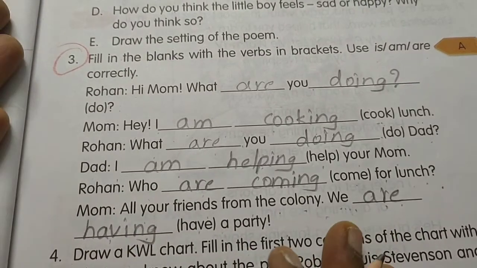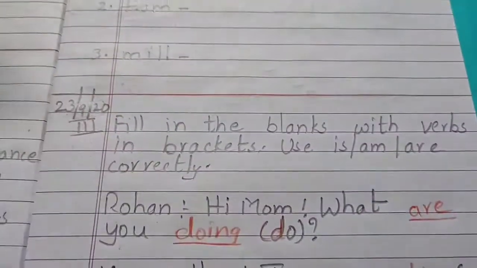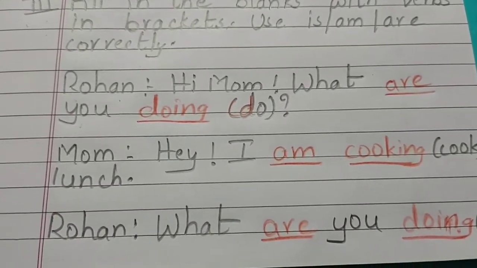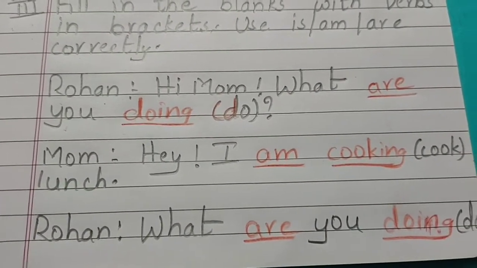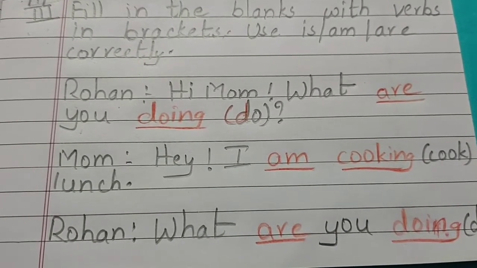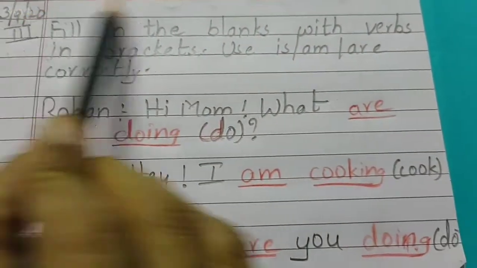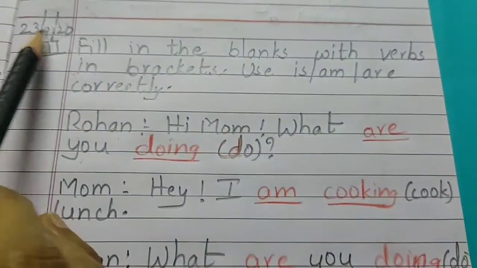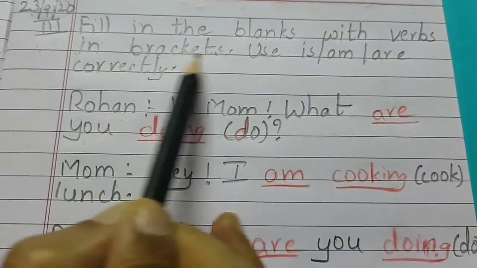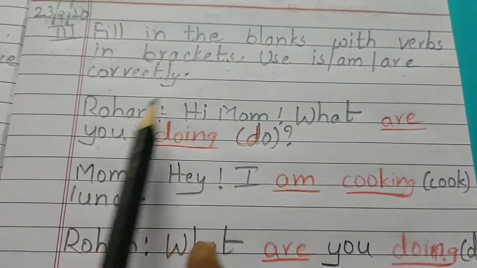Okay, the same thing you have to write in your classwork. I'll show you how you have to write. When you are writing, follow my instructions. When I ask you to leave the line, you have to leave the line, children. Okay, I want your handwriting to be neat. Now, third one, after drawing that line, write today's date. Third one, see, fill in the blanks with verbs in brackets. Use is, am or are correctly.